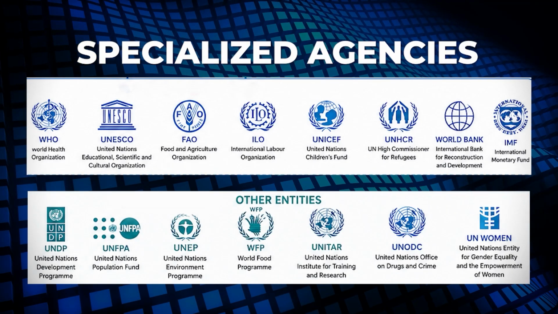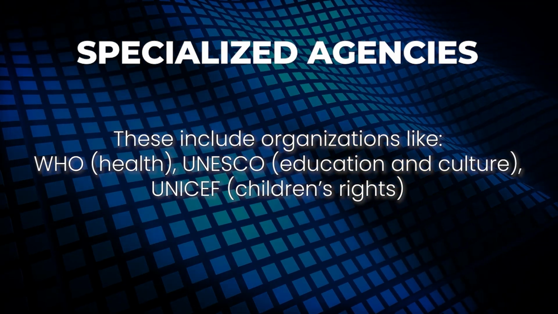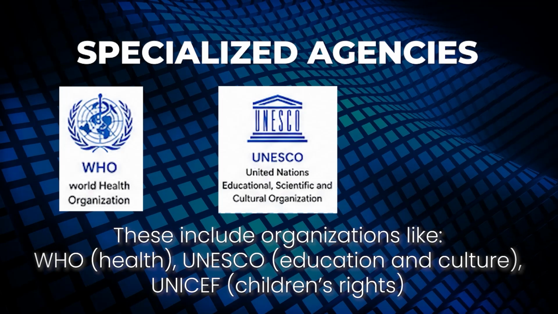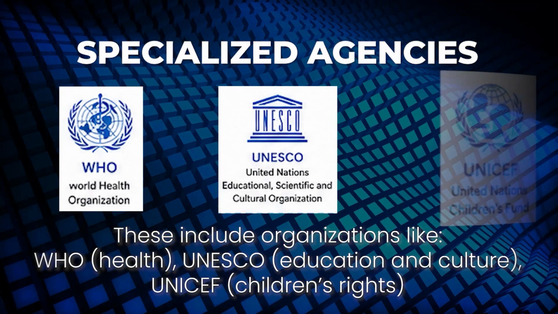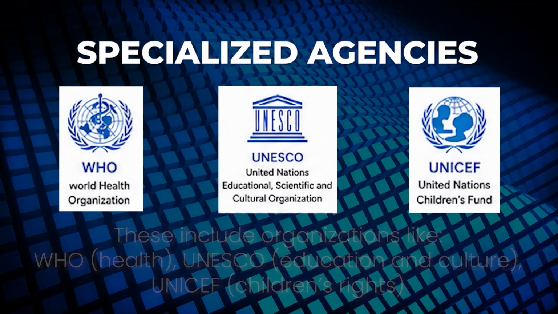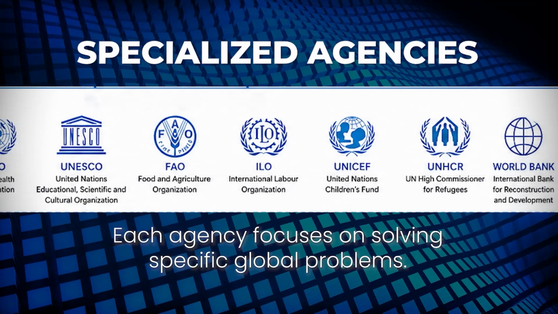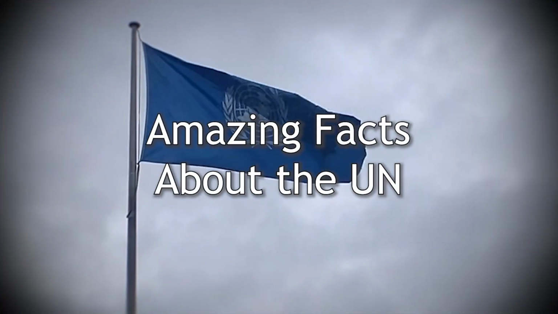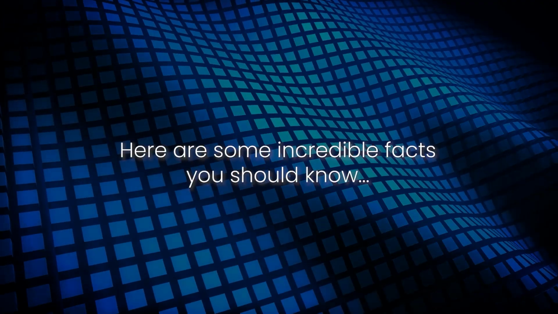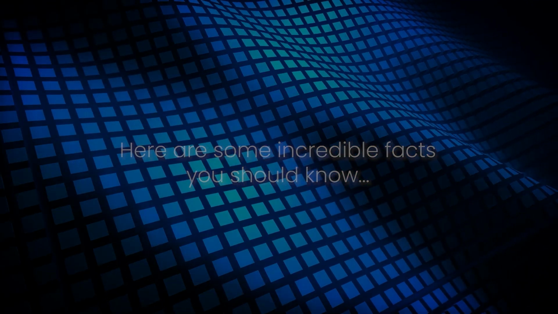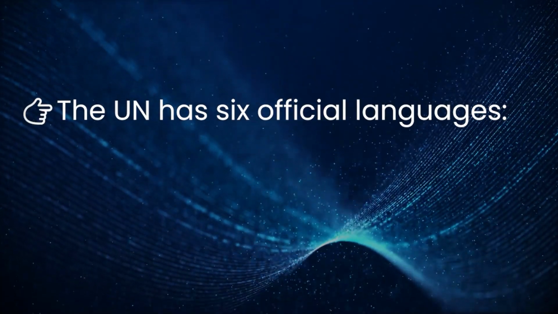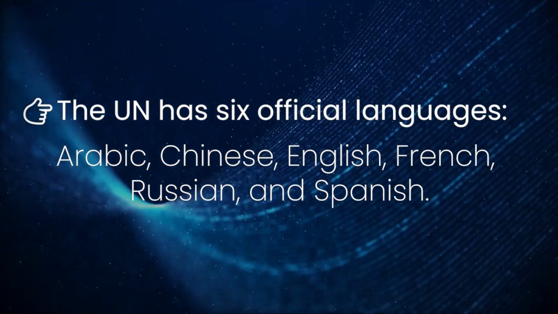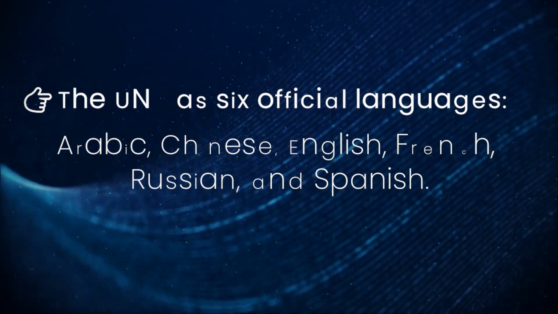Specialized agencies. These include organizations like the WHO, for health, UNESCO, for education and culture, and UNICEF, for children's rights. Each agency focuses on solving specific global problems. Amazing facts about the UN. Here are some incredible facts you should know. The UN has 6 official languages: Arabic, Chinese, English, French, Russian, and Spanish.